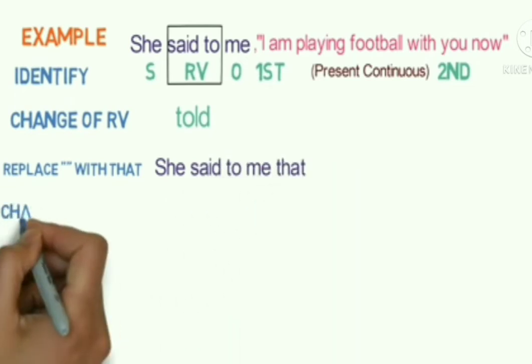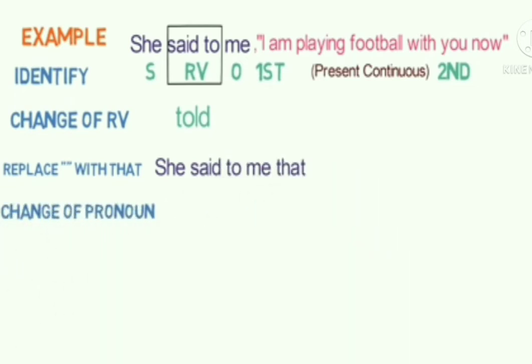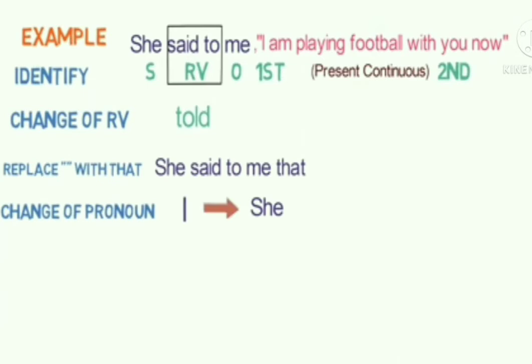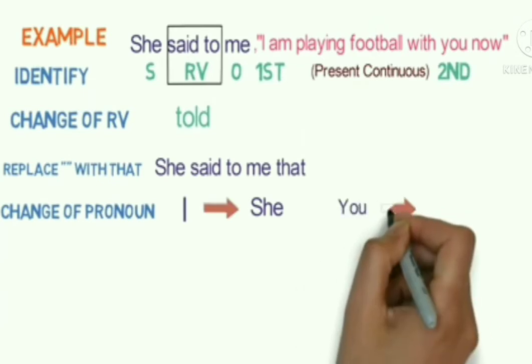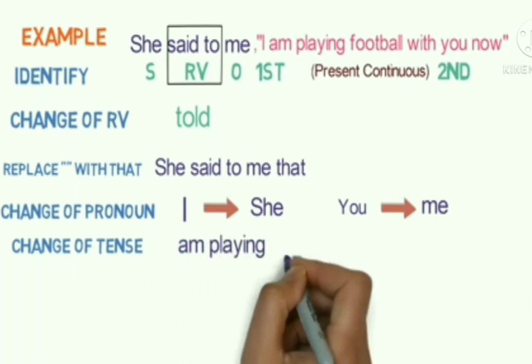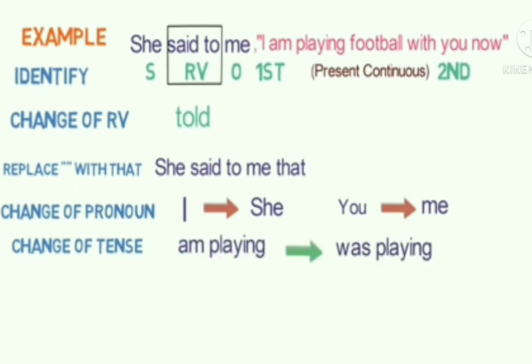The fourth step is the change of pronoun. Here, I is the first person and the subject is she, so I will change to she. And you is the second person and the object is me, so you will change to me. The fifth step is the change of tense. As we can see, the sentence is in present continuous, so it will change to past continuous. So, am playing will become was playing.